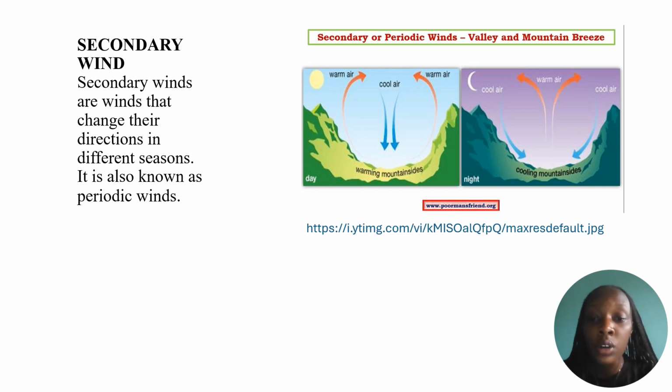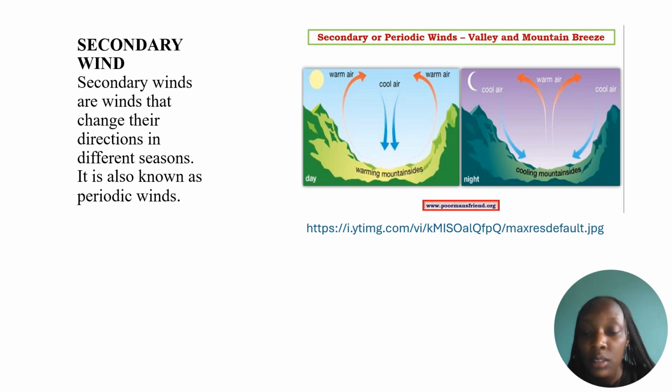As you see in this image, we have secondary wind as valley and mountain breeze. During the day, we have warm air and cold air, and the air blows from high pressure to low pressure.